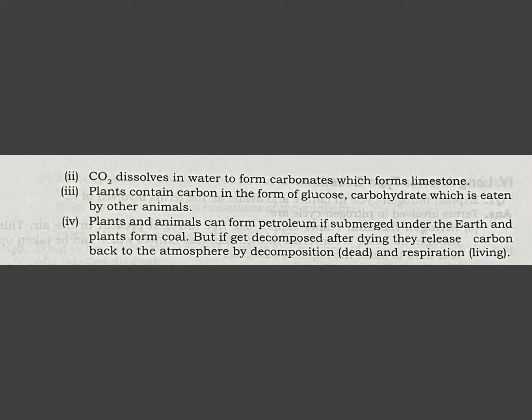But if they get decomposed after dying, they release carbon back to the atmosphere by decomposition. So if they are dead, they release the carbon through decomposition, and if they are alive, they release the carbon in the atmosphere through the process of respiration in the form of carbon dioxide. During the burning of the fuel also, carbon dioxide is released in the atmosphere. You can add this point also over here. So this was carbon cycle.